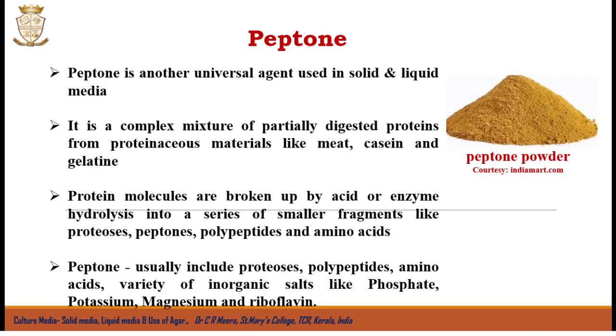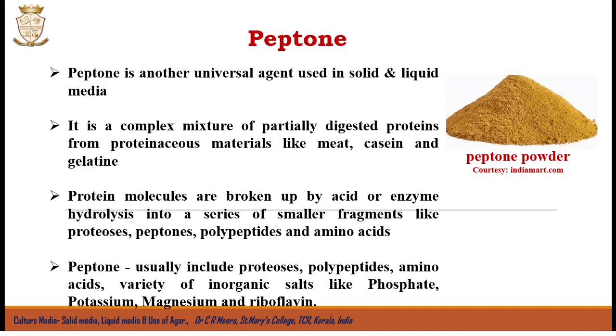Peptone is another universal agent used in solid and liquid media. It is a complex mixture of partially digested proteins resulting from the digestion of proteinaceous materials like meat, casein, and gelatin. Digestion of these materials can be done either by acid or with enzymes.